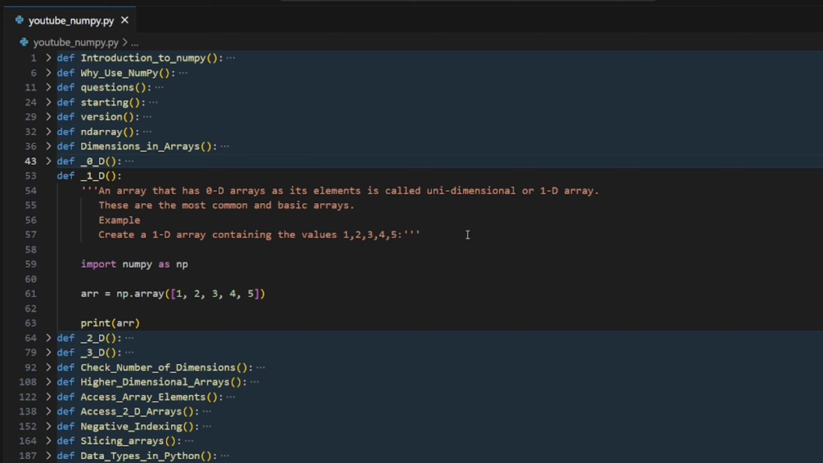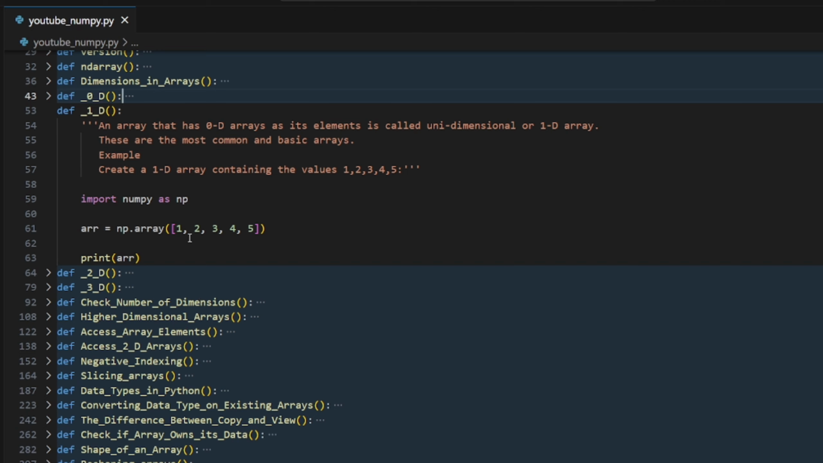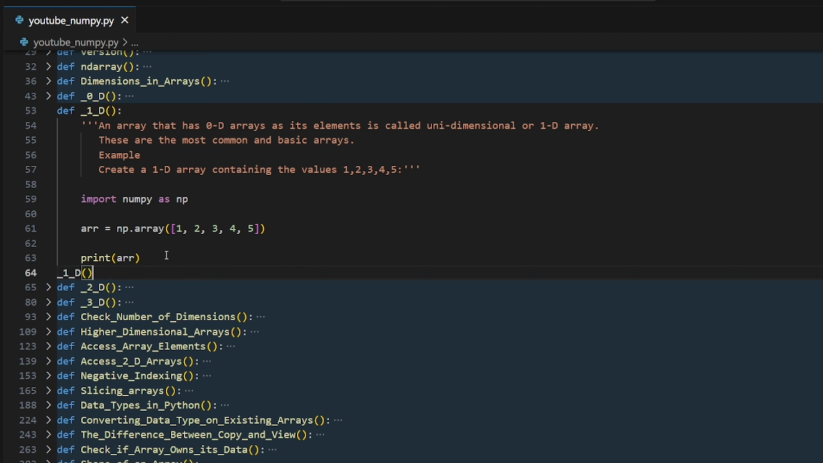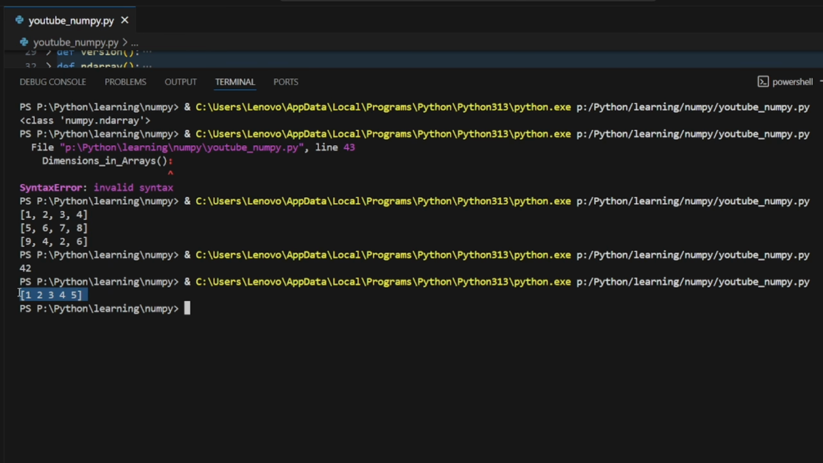Okay, so we have a unidimension. It has only one row. Like you remember from physics, 1 dimension, 2 dimension, 3 dimension, the same thing applies here. It has one row and a number of columns, so it's unidirectional, right? And it's a 1D array. If you print that, we have a unidimensional array, or 1-dimensional array.